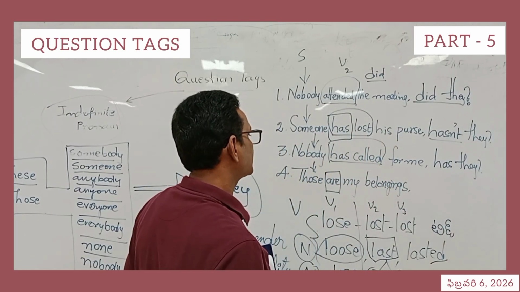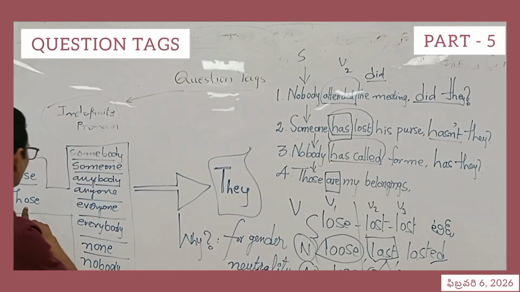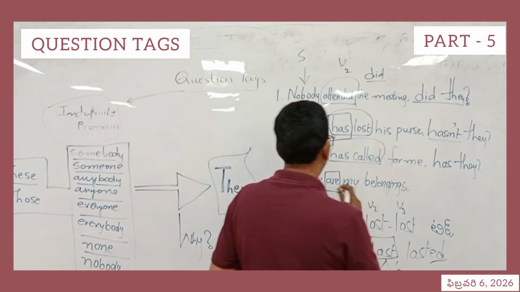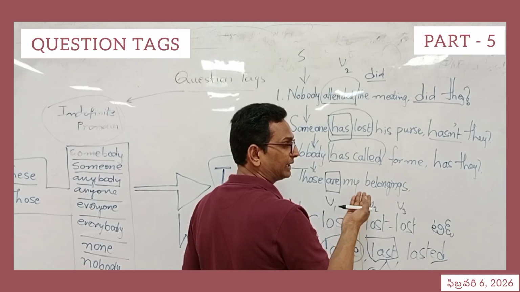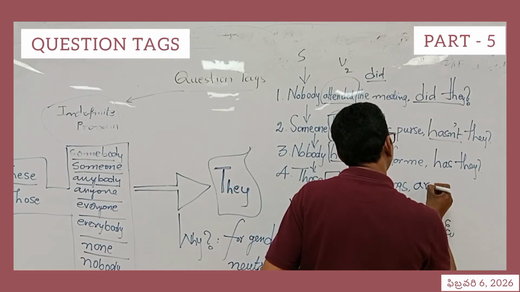Those are my belongings. So the sentence begins with an indefinite pronoun. This is present in this list. Those, then the verb is are. Is this positive or negative? This is a positive sentence. There is no negative sense being conveyed in the sentence. So we have to use are.